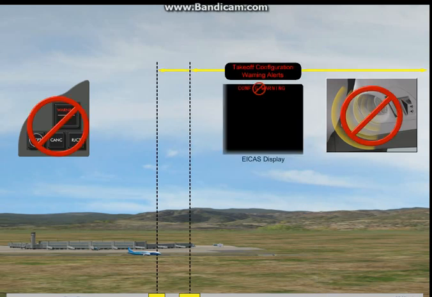Takeoff configuration warnings are inhibited after the first of these things occurs: airplane speed is at V1 or rotation. The inhibit is removed after the airplane lands.